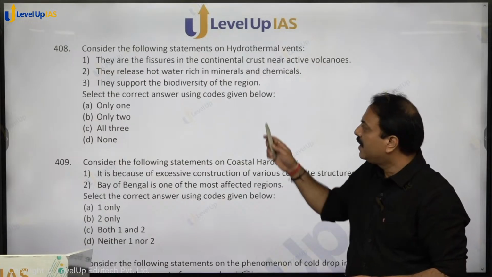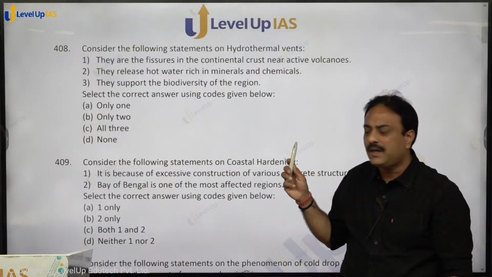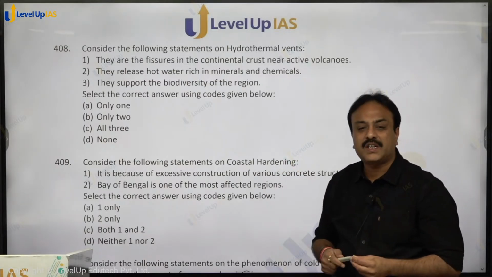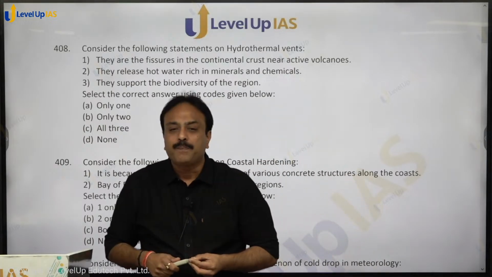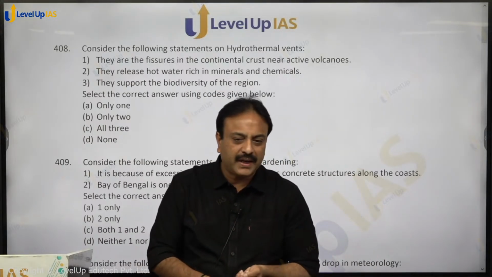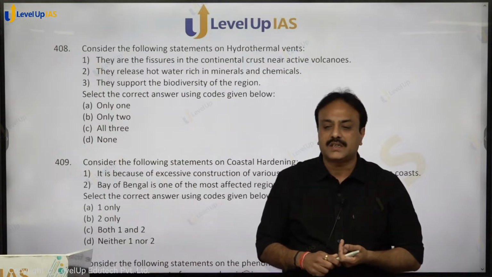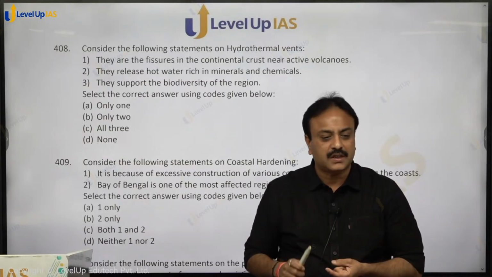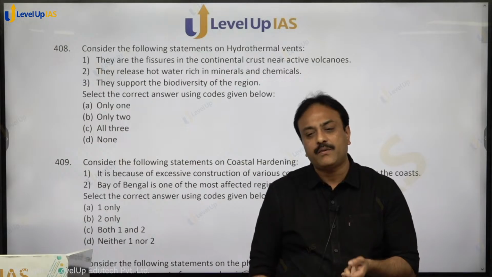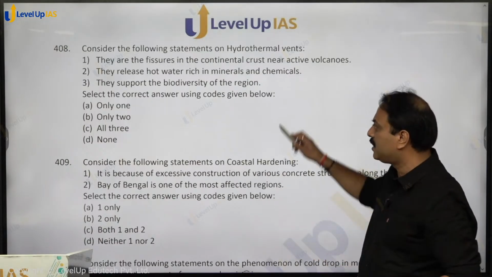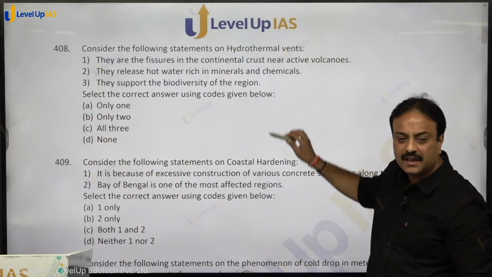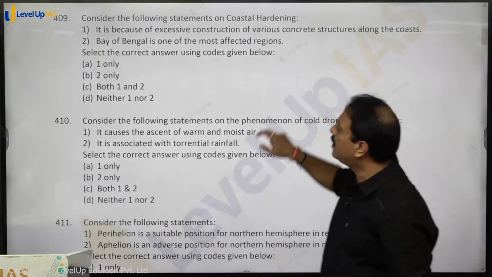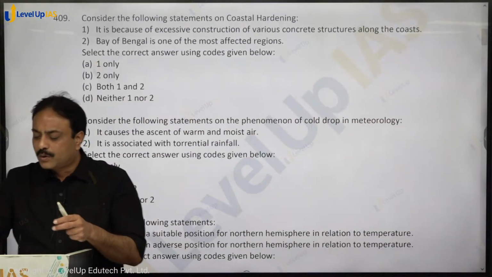So these hydrothermal vents, they are present in oceanic crust, not in continental crust. They release hot water rich in minerals and chemicals, correct? They support the biodiversity of the region. It was discovered that without using sunlight, bacteria over there are conducting photosynthesis. No, that is not photosynthesis, the term used is chemosynthesis, right? So they are producing energy without using sunlight, and that is chemosynthesis. So all three statements, no, first is wrong, second and third is correct. So only two, option B for boy, shall be the right answer. Question number 9, consider the following statements on coastal hardening.